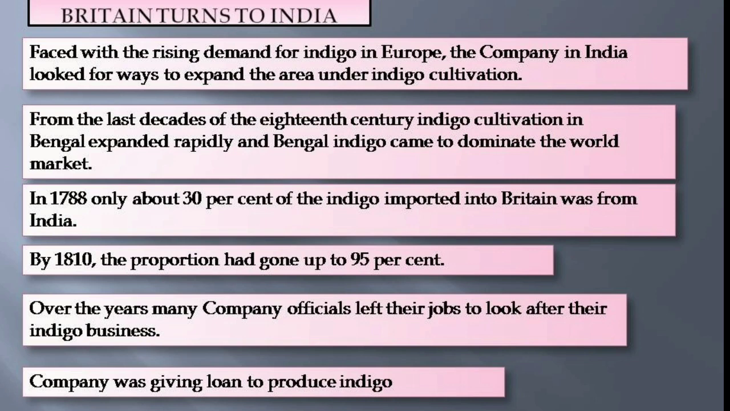Faced with the rising demand for indigo in Europe, the Company in India looked for ways to expand the area under indigo cultivation. From the last decade of the 18th century, indigo cultivation in Bengal expanded rapidly and Bengal indigo came to dominate the world market. In 1788, only about 30% of the indigo imported to Britain was from India. By 1810, the proportion had gone from 30% to 95%. Over the years, many Company officials left their jobs to look after their indigo businesses. The Company was giving loans to produce indigo.